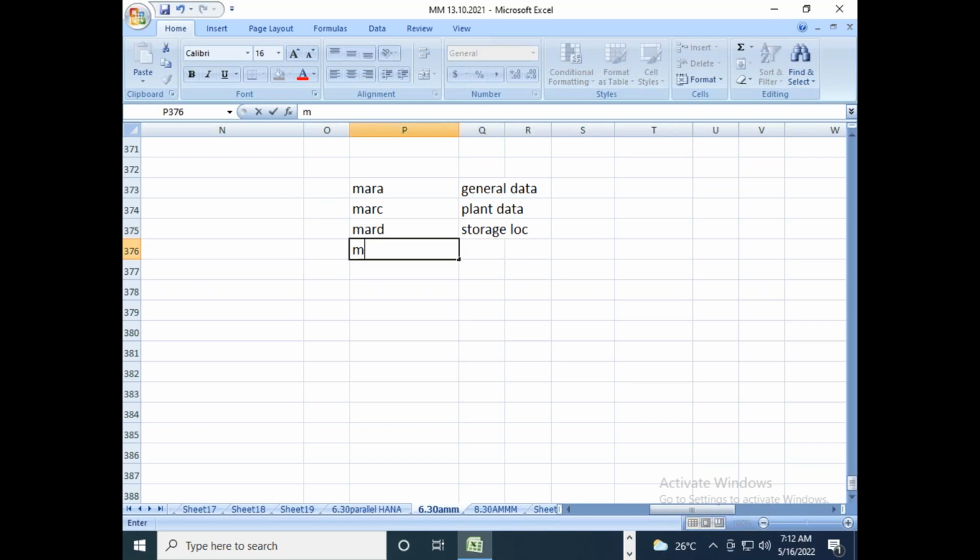and MBEW is the material master valuation table, the valuation data, not sales data. And MAKT is the material master descriptions table.